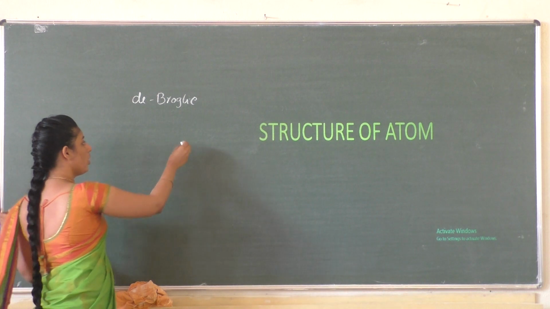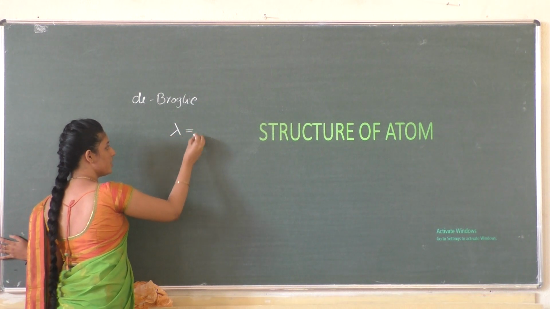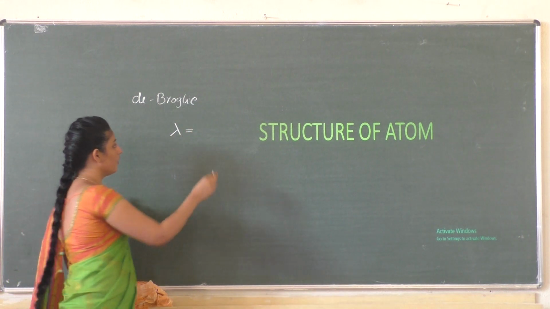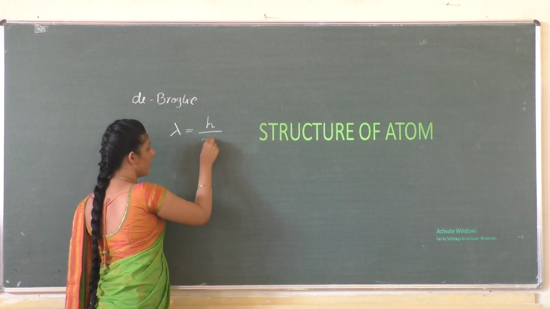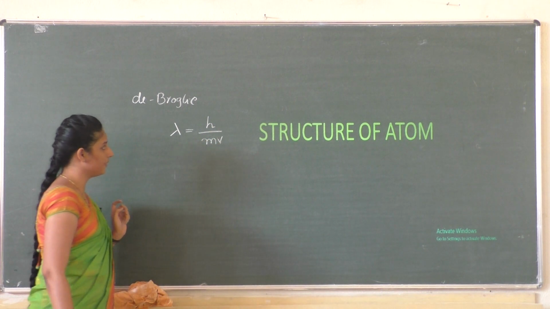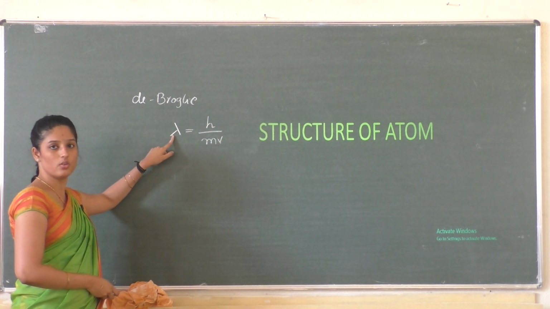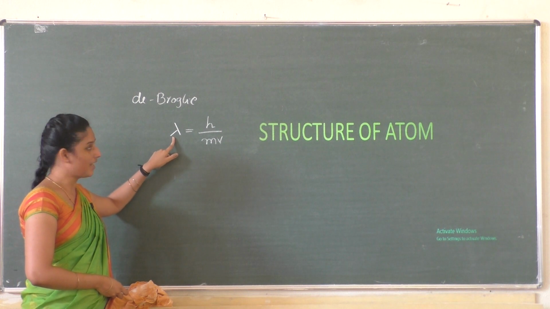The well known equation is lambda is equal to h by mv, where lambda is the wavelength of the matter wave.